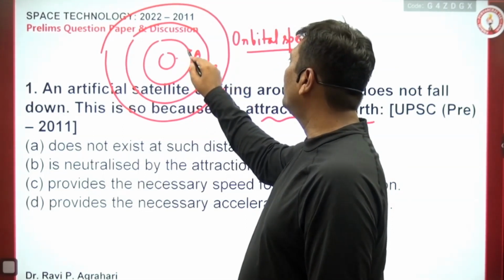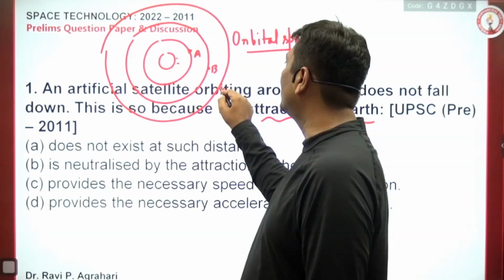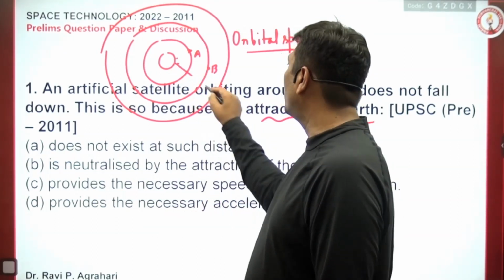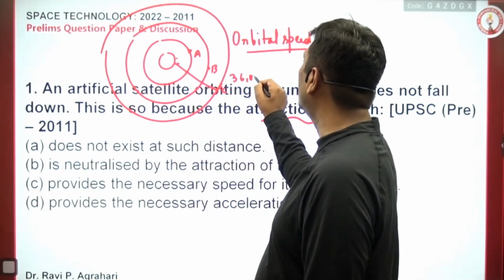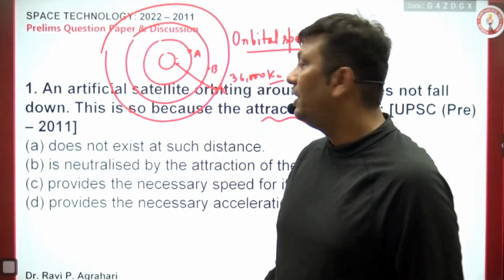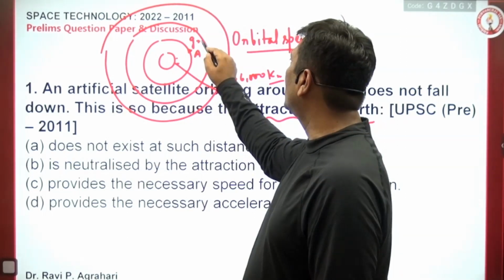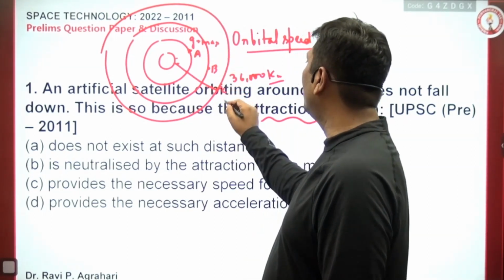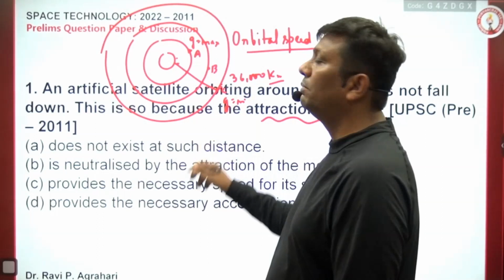So the satellite at point A is nearest to the Earth. The satellite at point C is farthest from the Earth. Suppose the satellite at point C is 36,000 kilometers from the Earth. That means it is the farthest satellite from the Earth's surface. Here the effect of gravity is maximum because the satellite is close to the Earth's surface. Here the gravity value is minimum because the satellite is farthest from the Earth's surface.